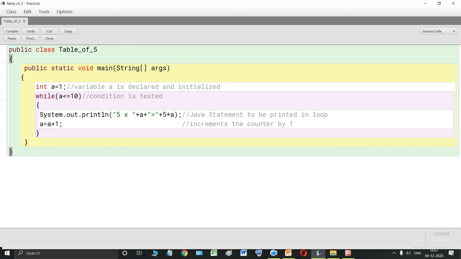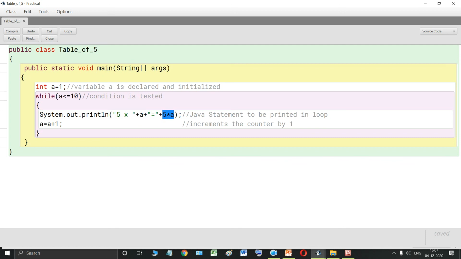See, same thing, initialize the value of a as 1, then the while statement, and then the condition while a is less than or equal to 10. Then inside the body of the while loop, system.out.println, 5. Now I have used this small x to make it look like a multiplication symbol. So whatever is written inside this will be printed as it is because it is inside double quotes. Then whatever is the value of a will be printed over here.